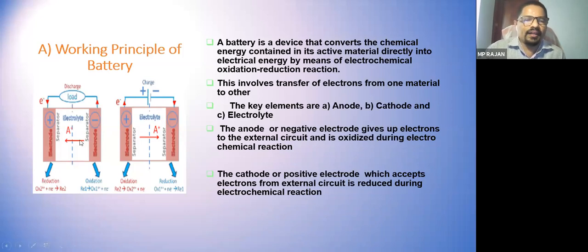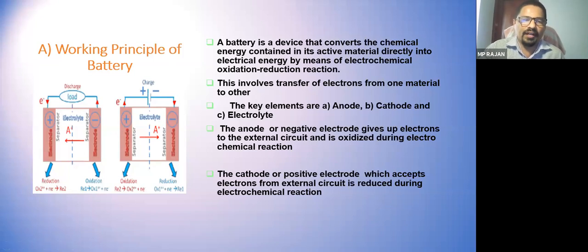Mainly, a battery comprises one anode, one cathode and an electrolyte. The anode is the negative electrode, some sort of metal. The cathode is the positive electrode, which is also a metal.